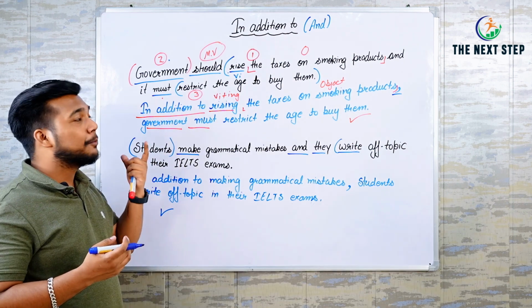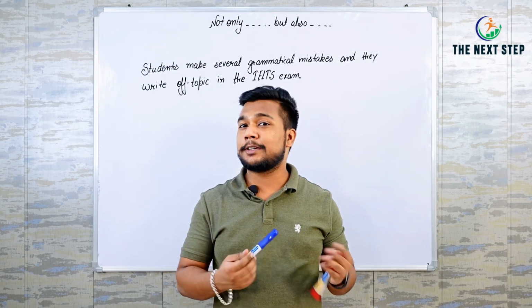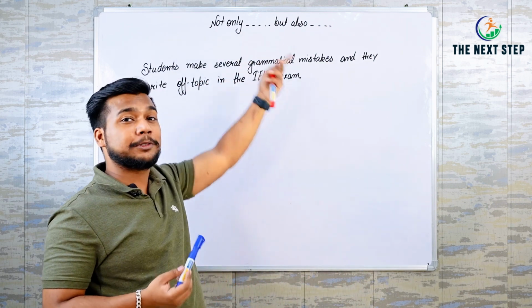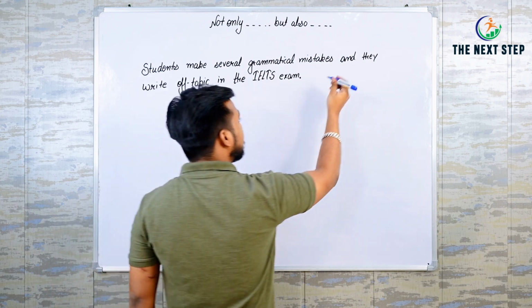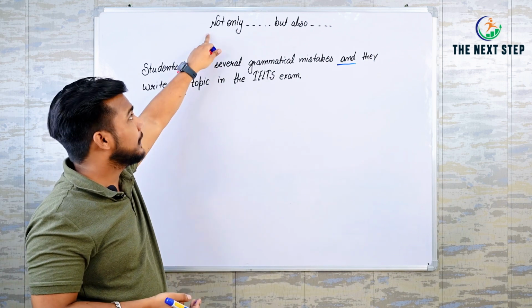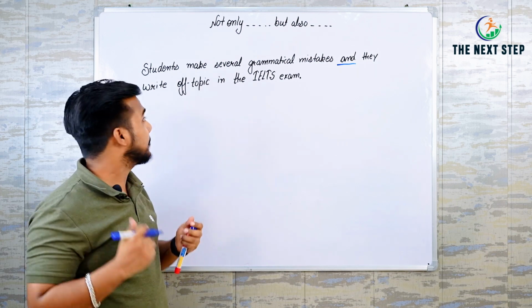Now we will go for one more connector. So here is our another connector. Not only, dash, but also, dash. Do you know when we use this? The answer is going to be the same. We again replace and with the help of this connector as we did with in addition to.